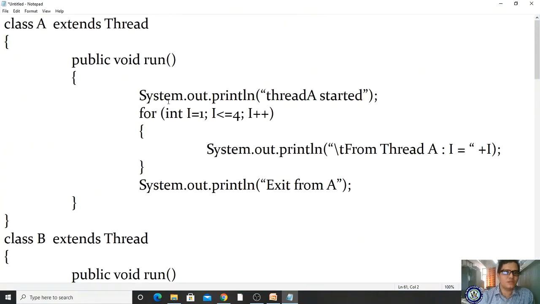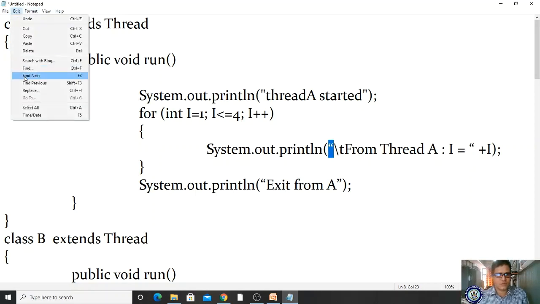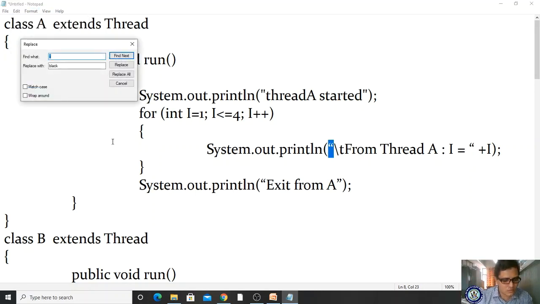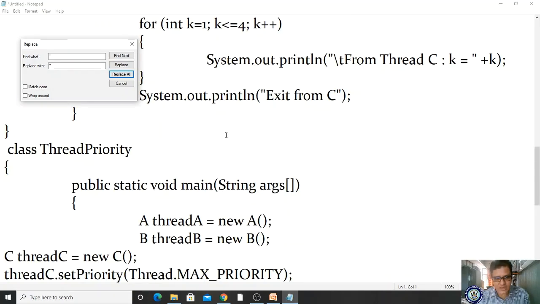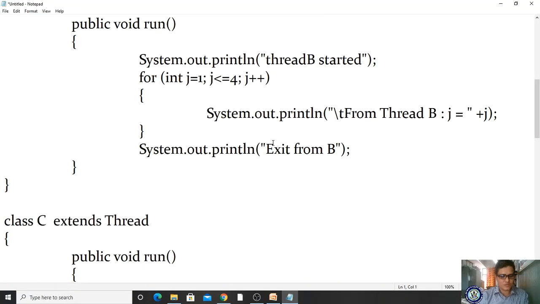So I'm maximizing. Wherever the mistakes exist, we should replace them. Let me replace this: Edit, Replace, with a double quotation. That's all. Got it? Now replace this closing bracket with this, Replace All. It is replaced, yes, it has been replaced. Let me save first.